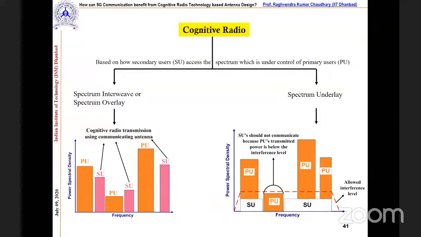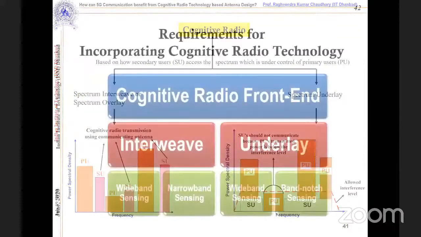When I say these things, it means how we accommodated the interweave as well as the underlay on the same substrate. In the literature so far, you do not find this concept, that the underlay and interweave are accommodated on the same substrate. So this is one of the unique works, I would say.